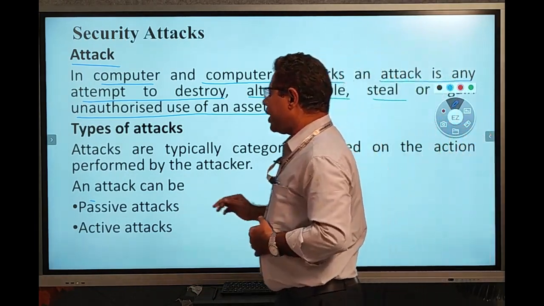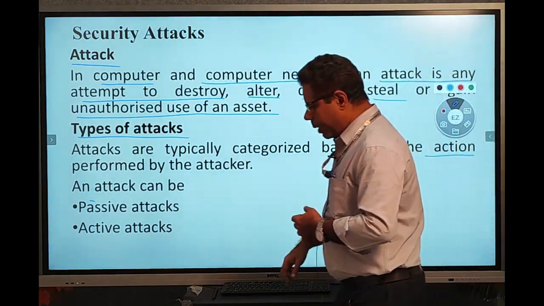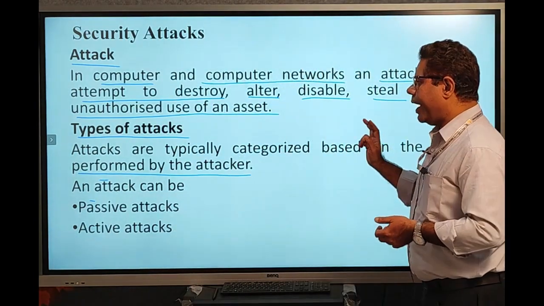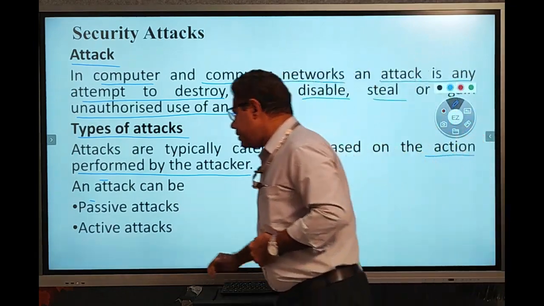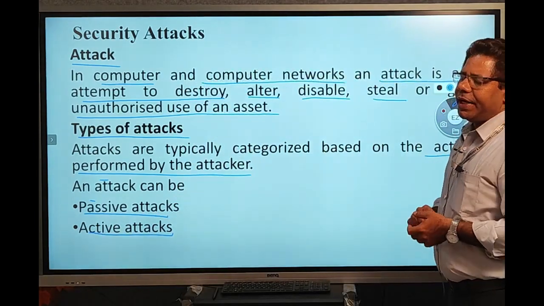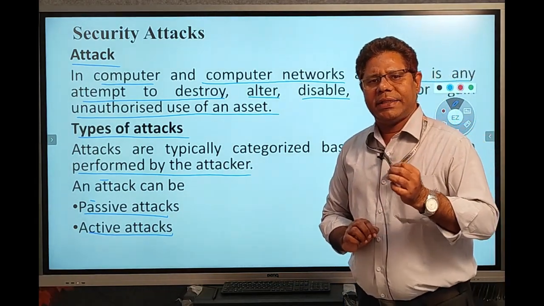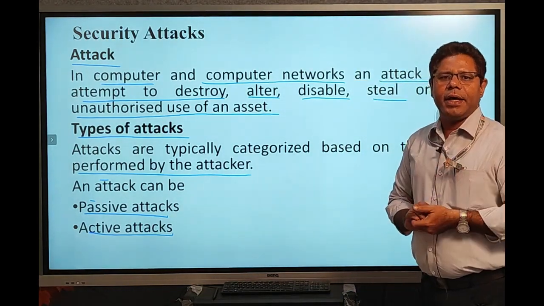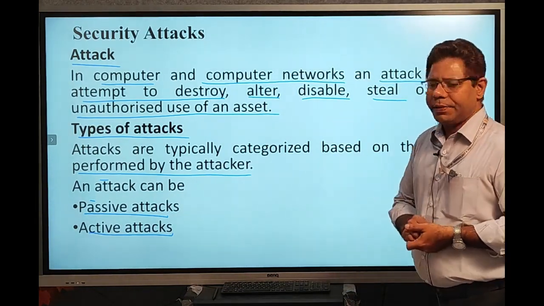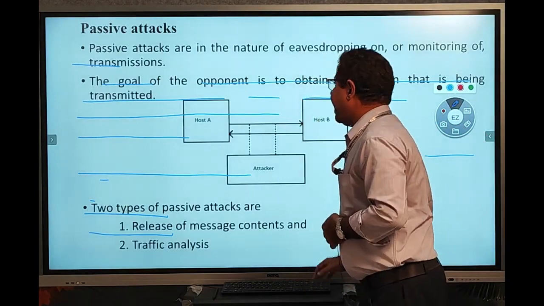Here we have two types of attacks, based on the action performed by the attacker. One is the passive attack, the second one is the active attack. Attack is gaining access to our data in an unauthorized way. Now we can see one by one what is the passive attack and what is the active attack.